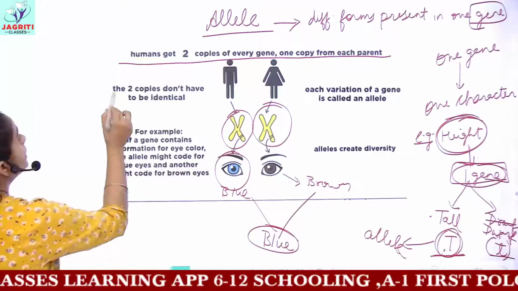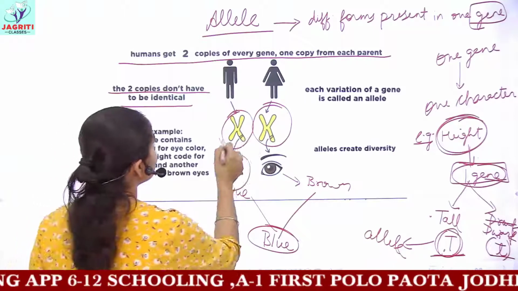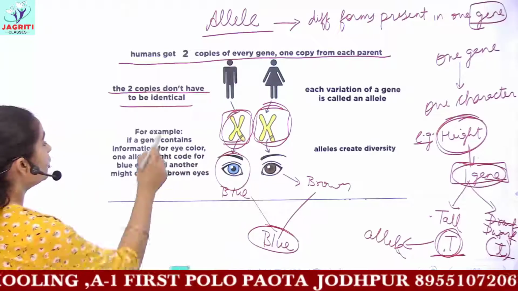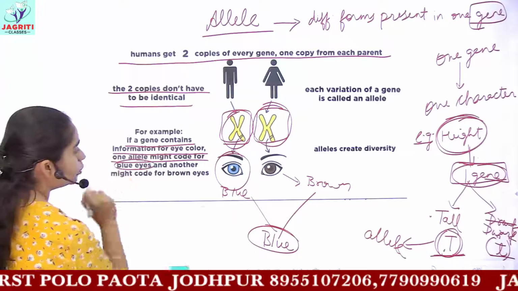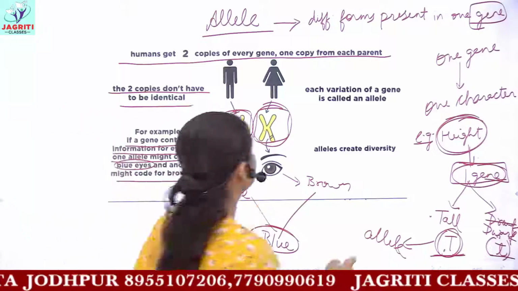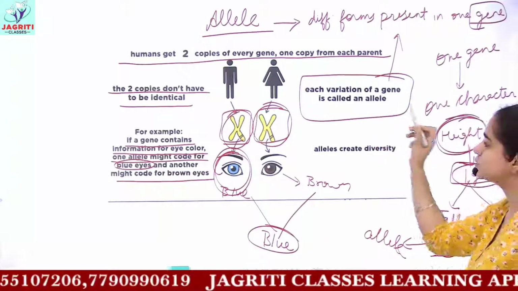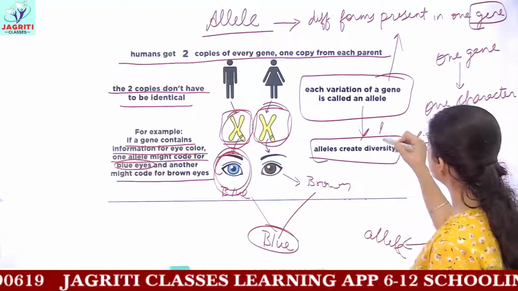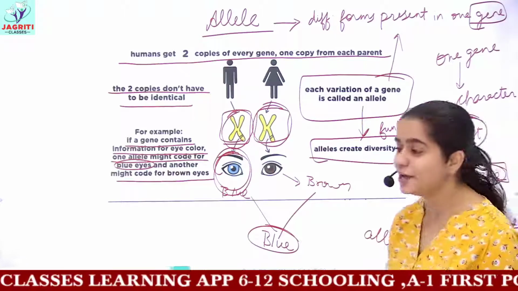So it is written, the two copies don't have to be identical. Identical means the same. You can see that the two alleles are responsible for different eye colors. For example, if a gene contains information for eye color, one allele has the code for blue eyes and another has the code for brown eyes. This is again the definition of alleles: each variation of a gene is called an allele. Because of the presence of these alleles, they are responsible for creating diversity. This is the function of alleles. I hope you understood this.